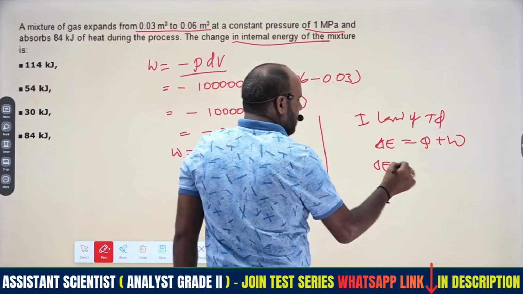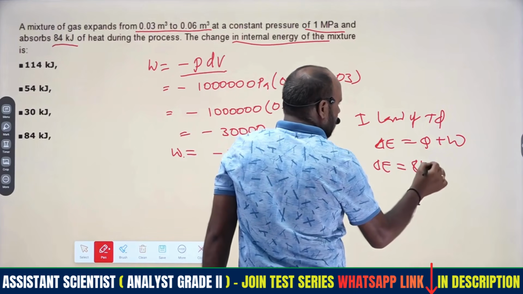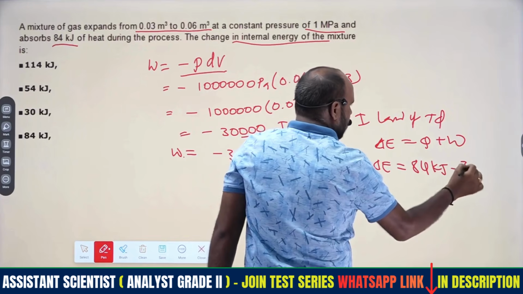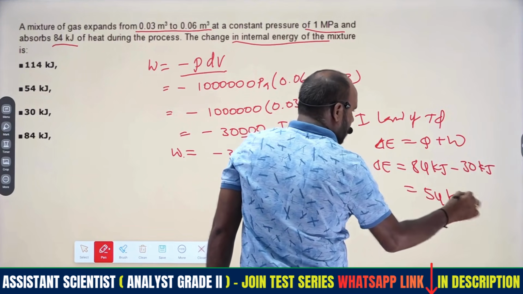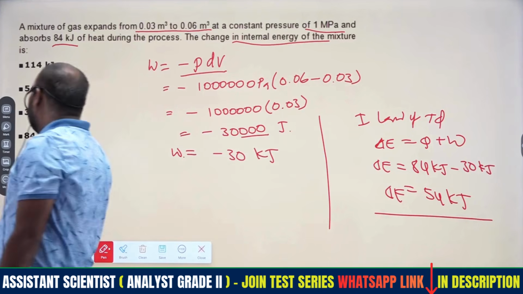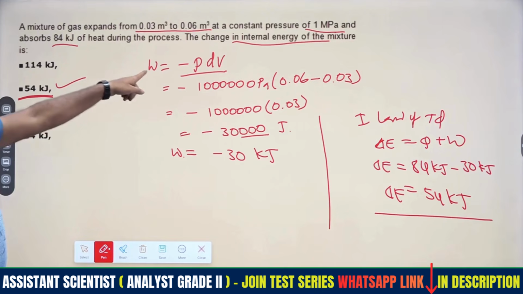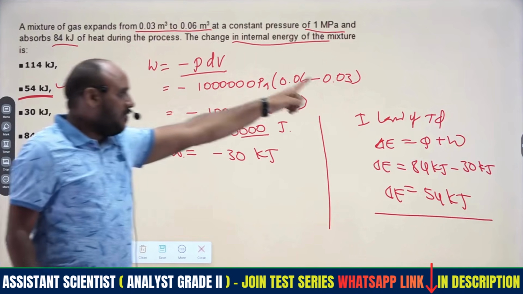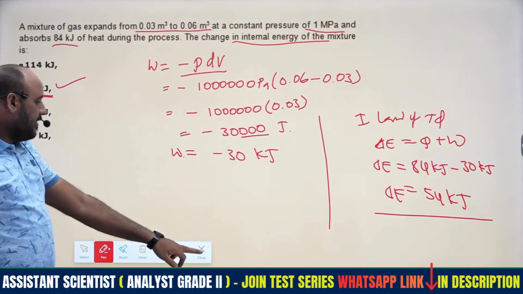Therefore delta E equals heat given, 84 kilojoules, minus 30 kilojoules, so we get 54 kilojoules as the change in internal energy. That is the correct option. So directly, with the help of the simple first law of thermodynamics, delta E will be 54 kilojoules, right?